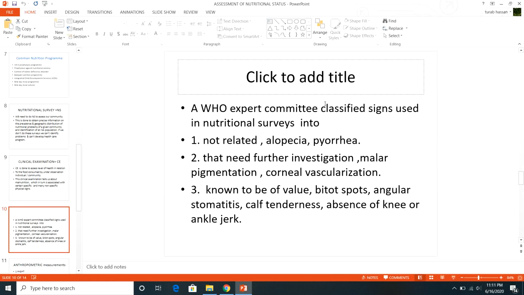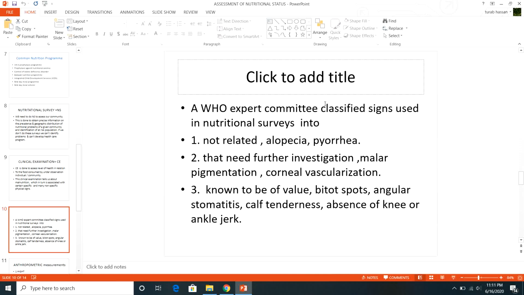Malar bones are the cheekbones, and malar pigmentation is usually brownish spots. And when there is iron deficiency, again pigmentation is there. So we have to further investigate the reason for pigmentation on the cheeks. Now corneal vascularization, again, needs further investigations.